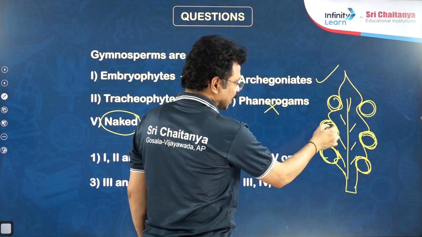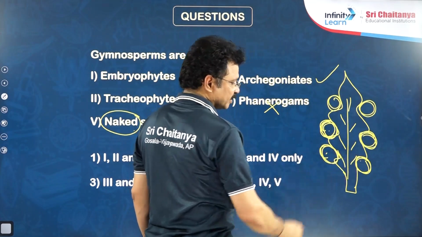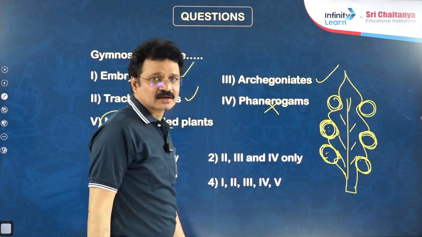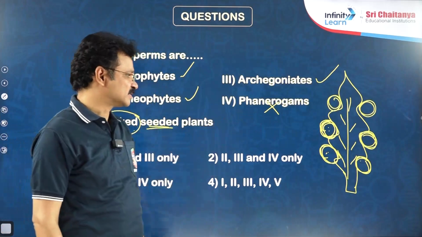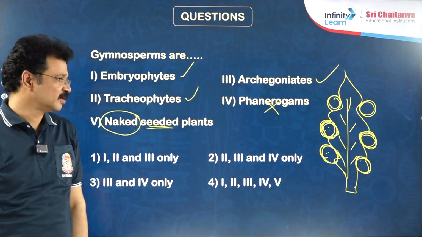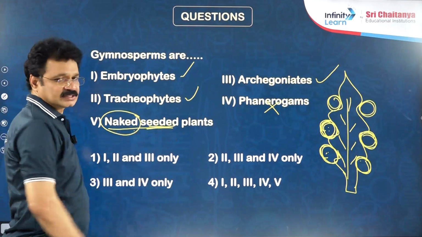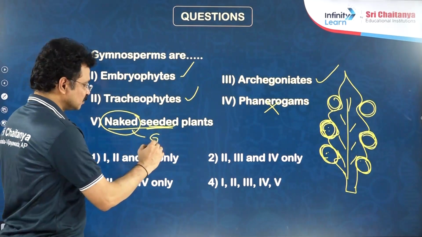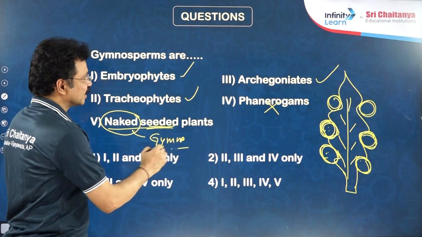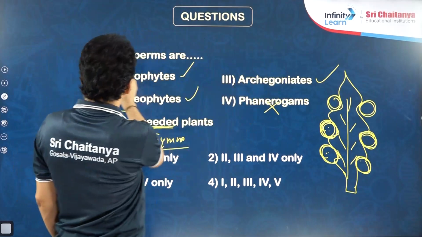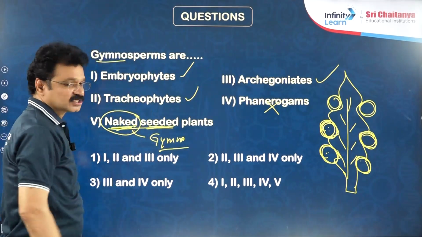After fertilization, every ovule becomes a seed. If the ovules are naked, lacking an ovary, such ovules are considered naked ovules, and after fertilization, naked ovules become naked seeds. Naked means gymno. That's why these members are called gymnosperms. The term gymno is derived from the naked condition.